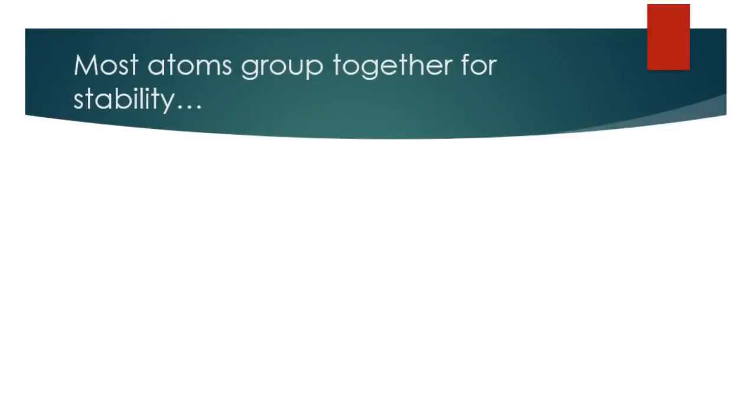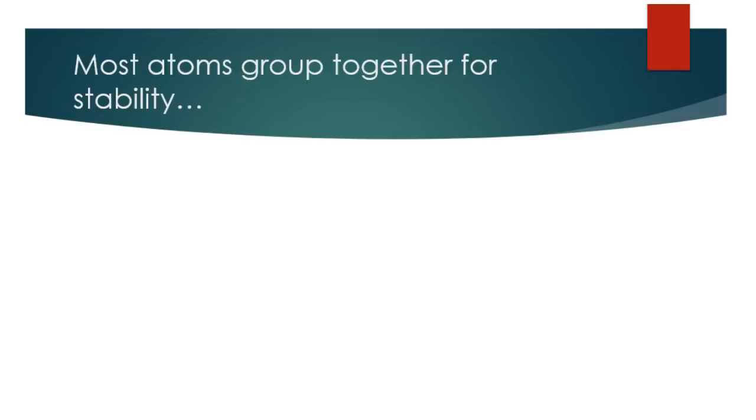So, other than noble gases, atoms actually don't like being on their own. Remember how I said that there are two things that affect their physical and chemical properties? It's not only the type of atom or particle that it's made out of, but also how they're grouped together. This is really, really important because most atoms on their own are actually really unstable and they need to group together in order to get stable and be happy.